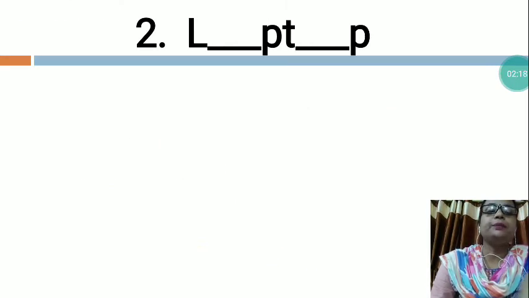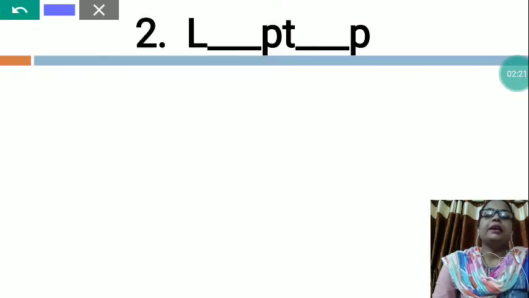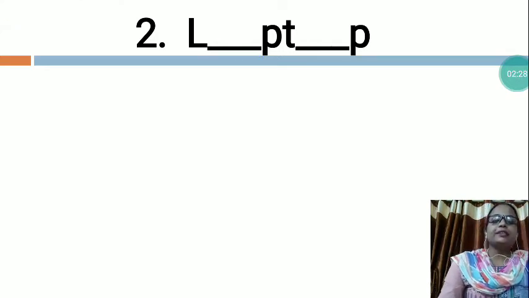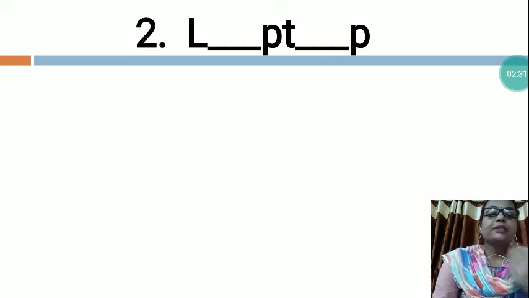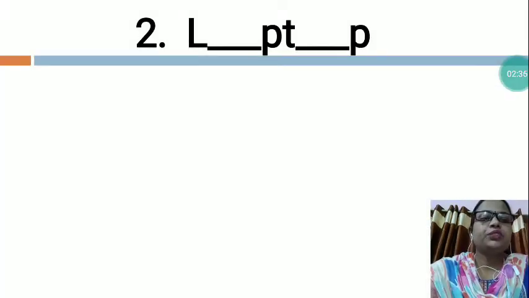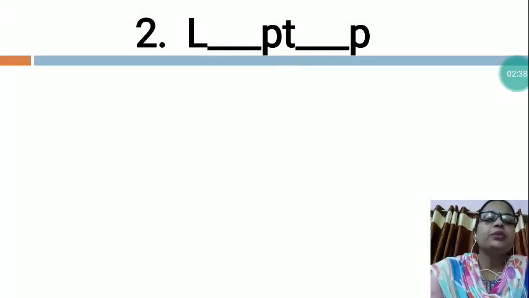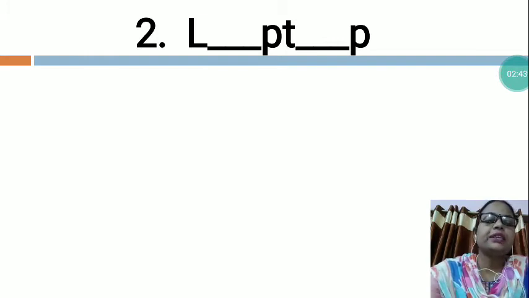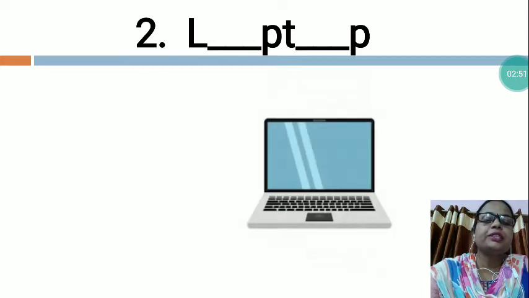Tabla. Now the second is L dash P T dash P. So tell me, which word is this? In this word, two letters are missing and you will have to fill in the correct letters. So dear children, we will have to fill these two letters and then you will have to complete this word. So which word is this? See the picture. What is this? This is laptop.